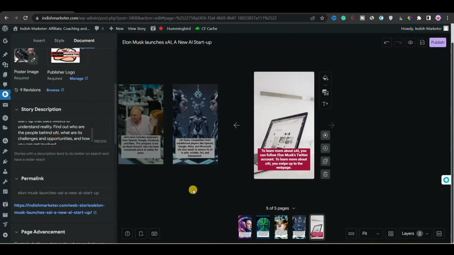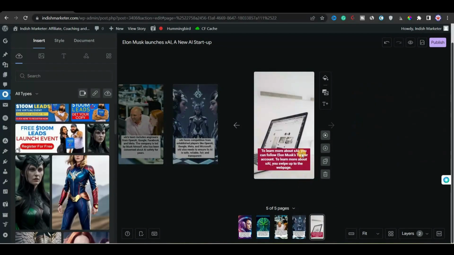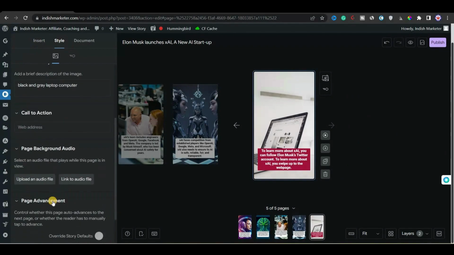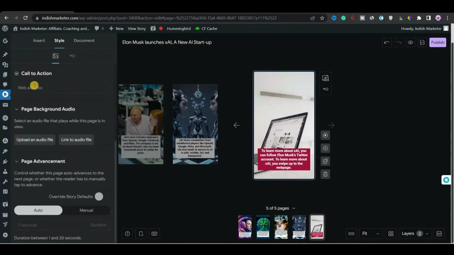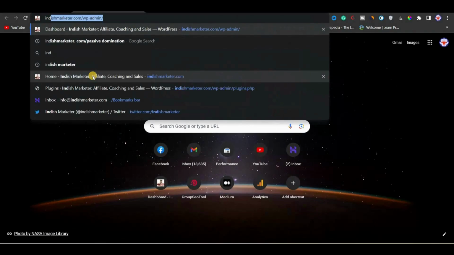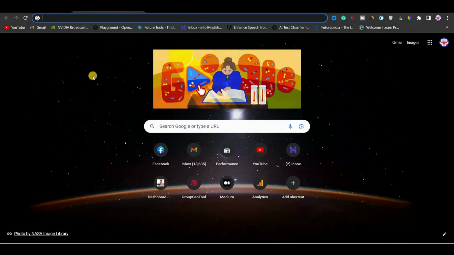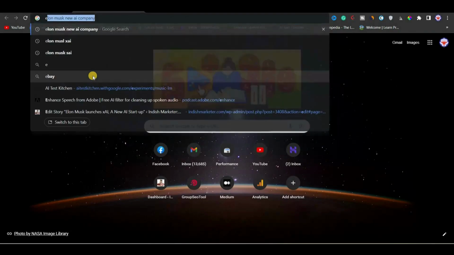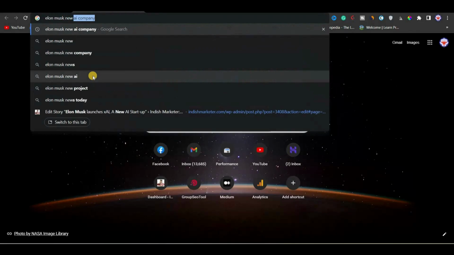After clicking on that, the last thing we need to do is add a call to action to the last page of our web story. So I will go to the last page of our web story, move to style, and then go to call to action. Here, if you have any existing blog post related to that web story, you can paste it, or you can paste any external link that talks about the specific topic you are discussing in your web story.